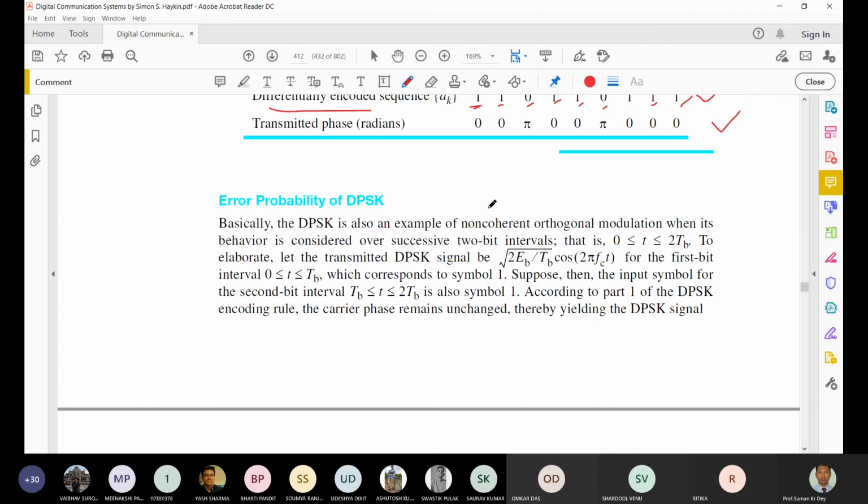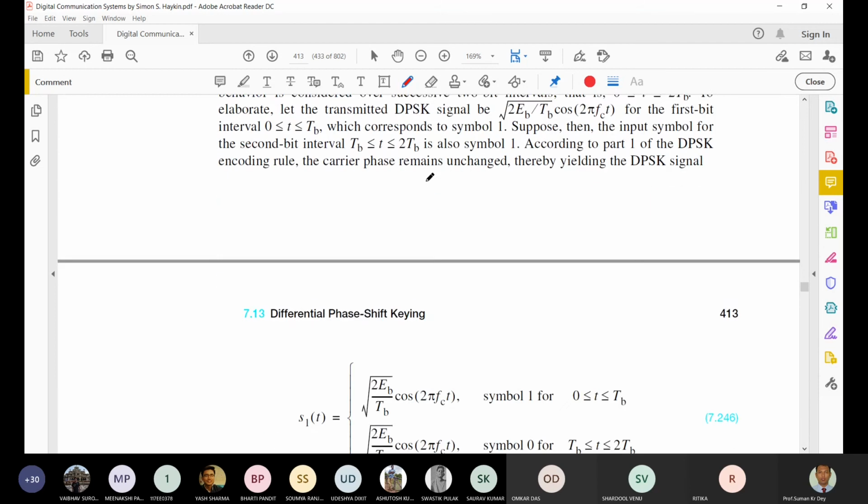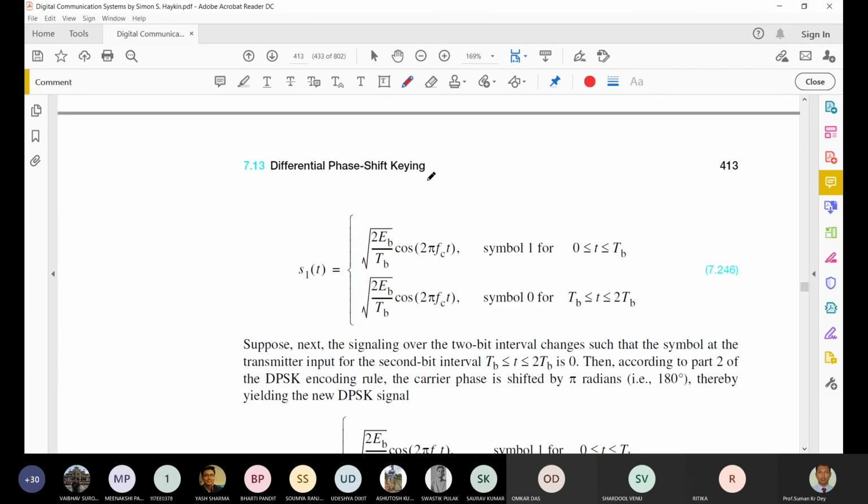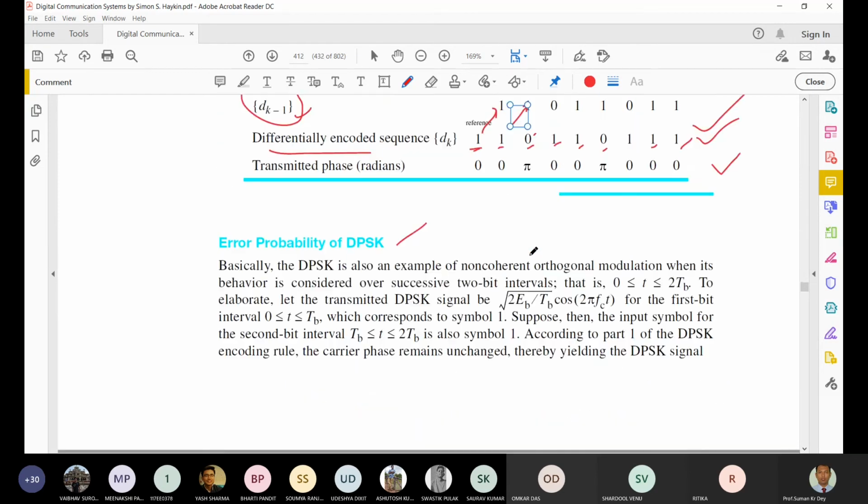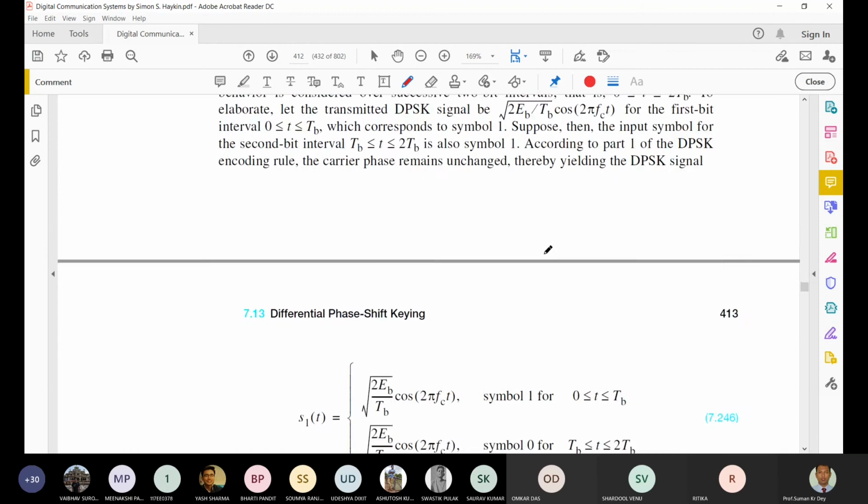Okay, now we'll discuss the error probability of the DPSK. Basically for the DPSK, what do we take? We take non-coherent orthogonal modulation, and for the DPSK we are taking two successive bit intervals. So basically, if we look at the previous figure, not that one.